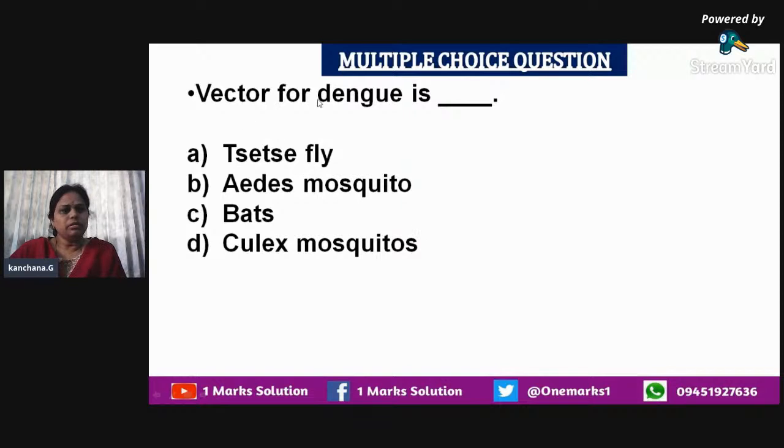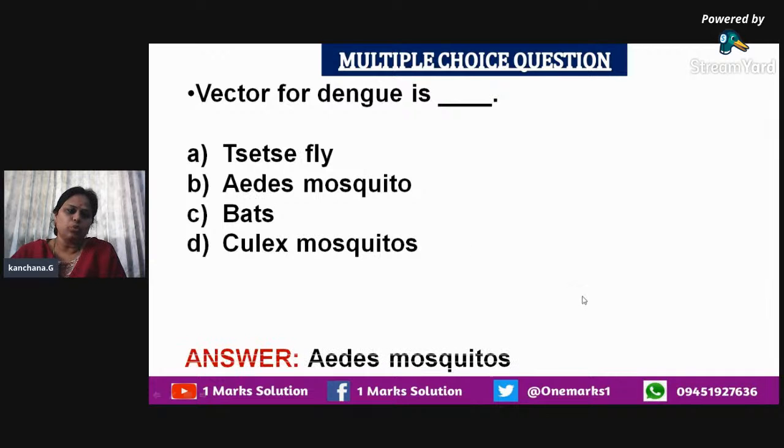Then the particular kind of disease called dengue. We very well know that it also spreads through a kind of mosquito. So that is the vector in case of dengue too. The vector for dengue is the Aedes mosquito. The other options given, like fly, and we also know that bats are not the ones which cause dengue. So the vector which is the cause of dengue disease is the Aedes mosquito.